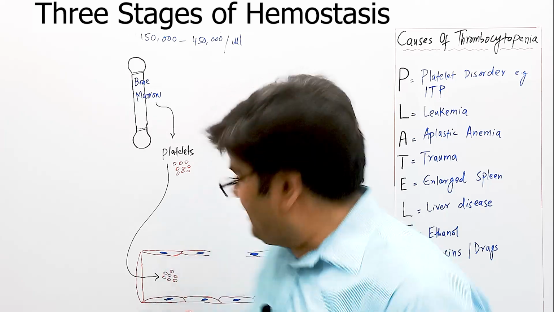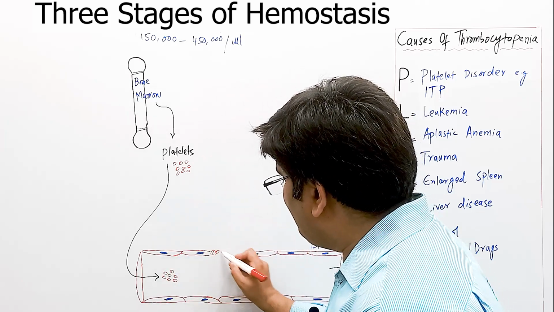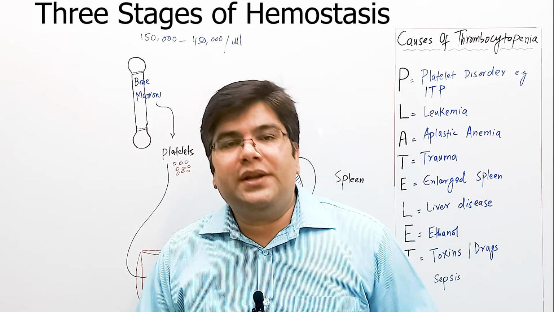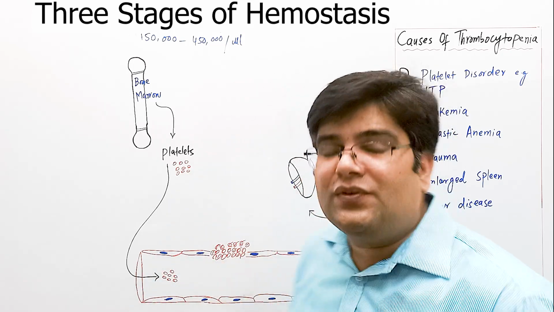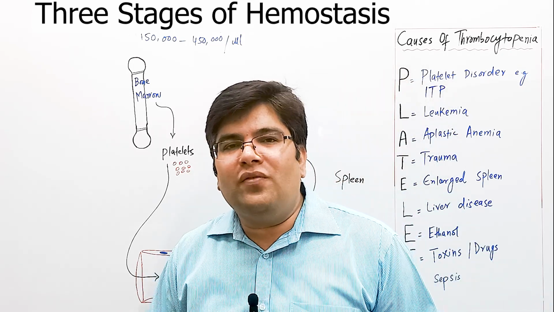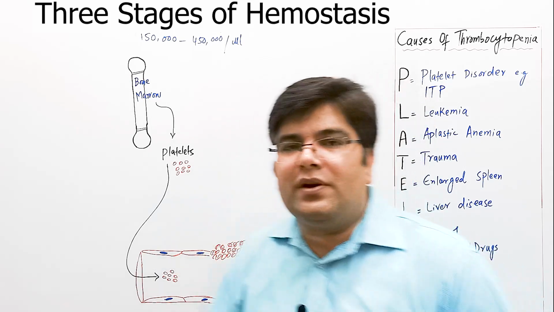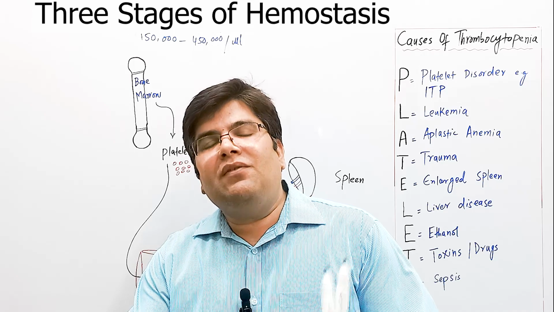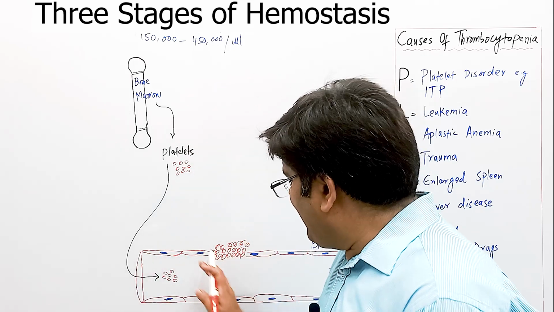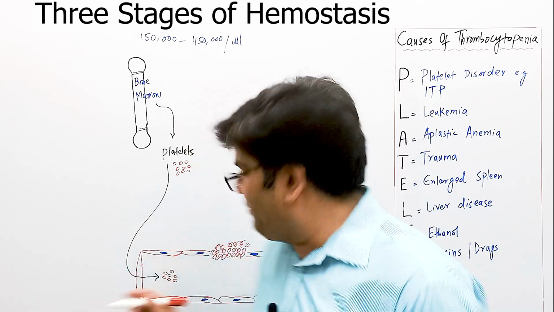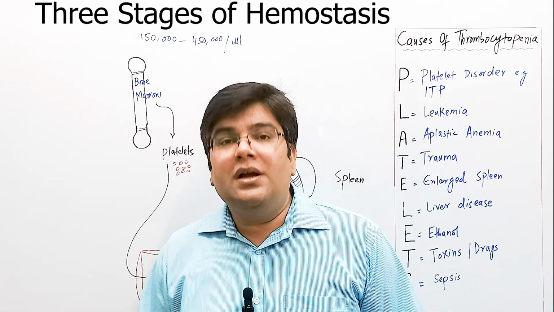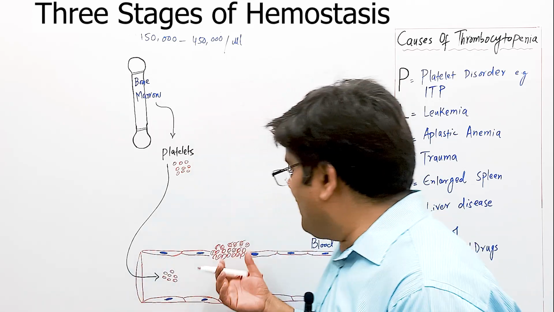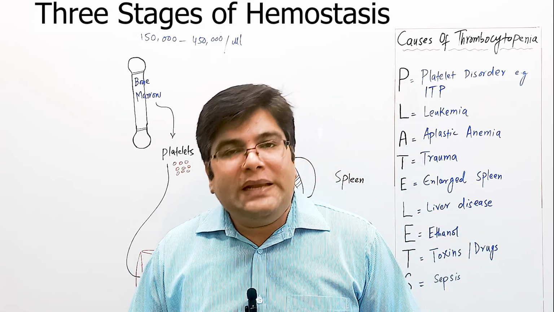The second step is formation of a platelet plug. I hope you can recall that platelets will attach to the collagen with the help of von Willebrand factor. These will be activated, they will release ADP and thromboxane A2, which will activate even more platelets, which will be aggregated here, and hence a platelet plug will be formed and this will stop bleeding. The time required by this platelet plug to stop bleeding is called bleeding time.